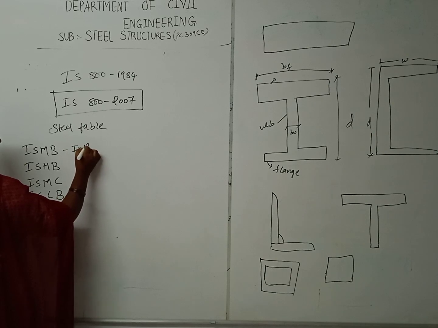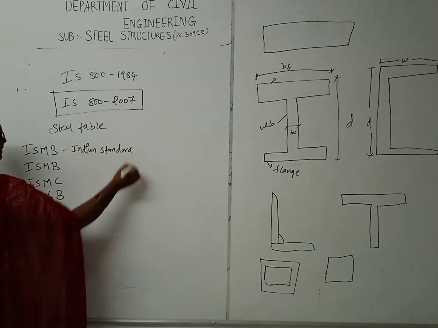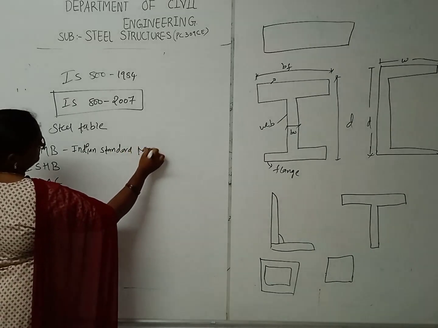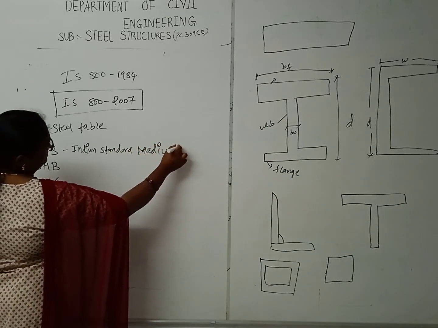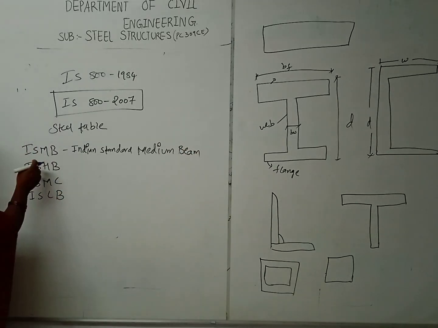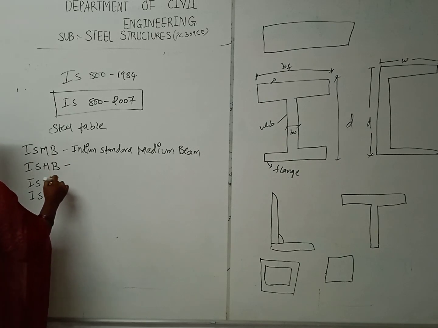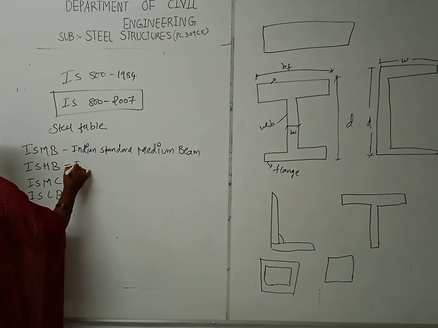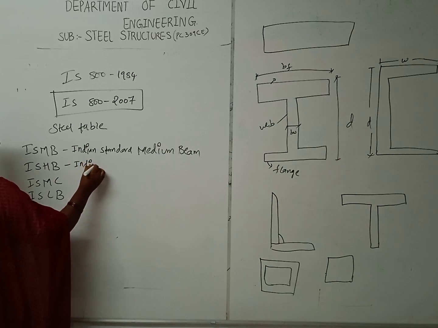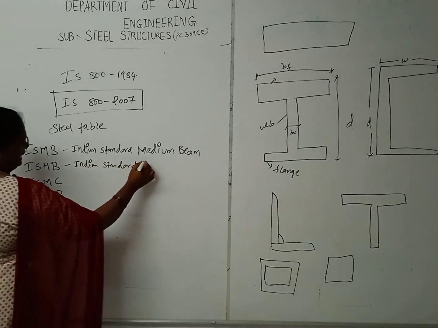Indian Standard Medium Beam. The types of rolled sections which we are using from this code book we will be taking. From the steel tables you can find all this. Indian Standard Heavy Beam.